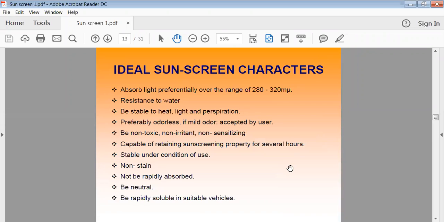Now these are the ideal properties of sunscreen preparations. Generally, they absorb the light preferentially over the range of 382 to 399 lambda max. Then they should be resistant to water. They should be stable to heat, light as well as perspiration. Perspiration means that when we apply the preparation, the protective layer of that sunscreen lotion may get damaged because of the perspiration, whatever the exudates are from your skin.